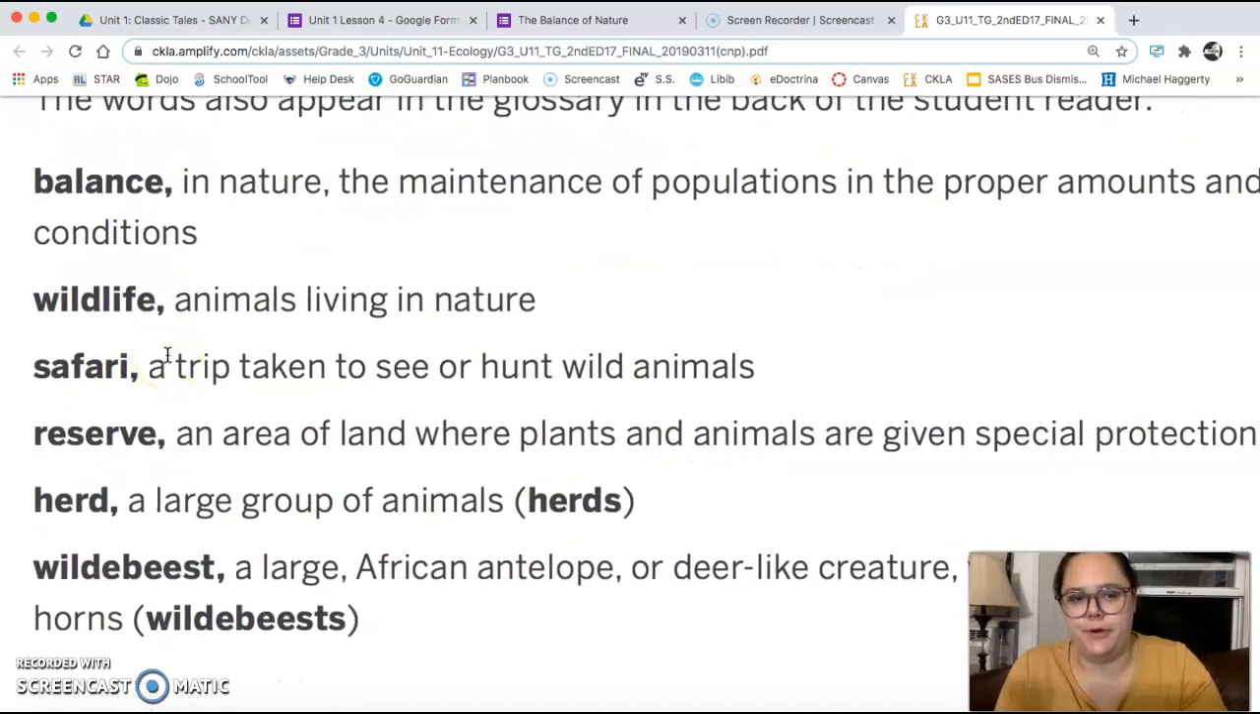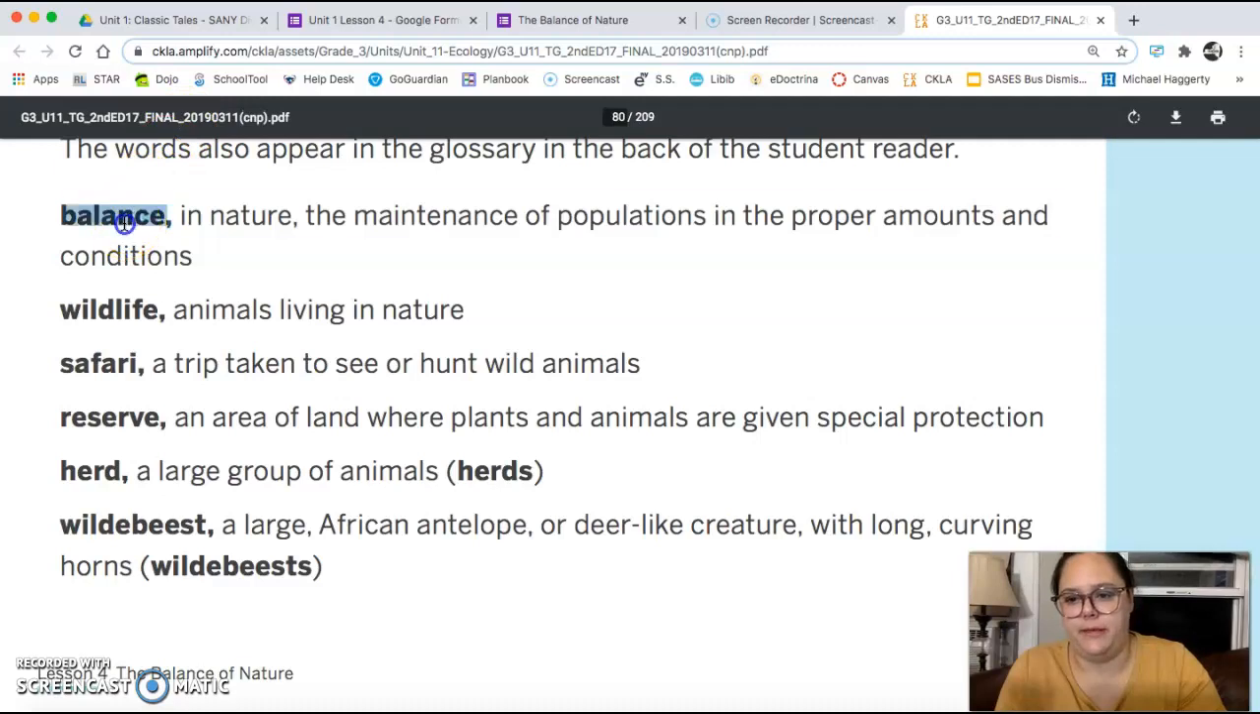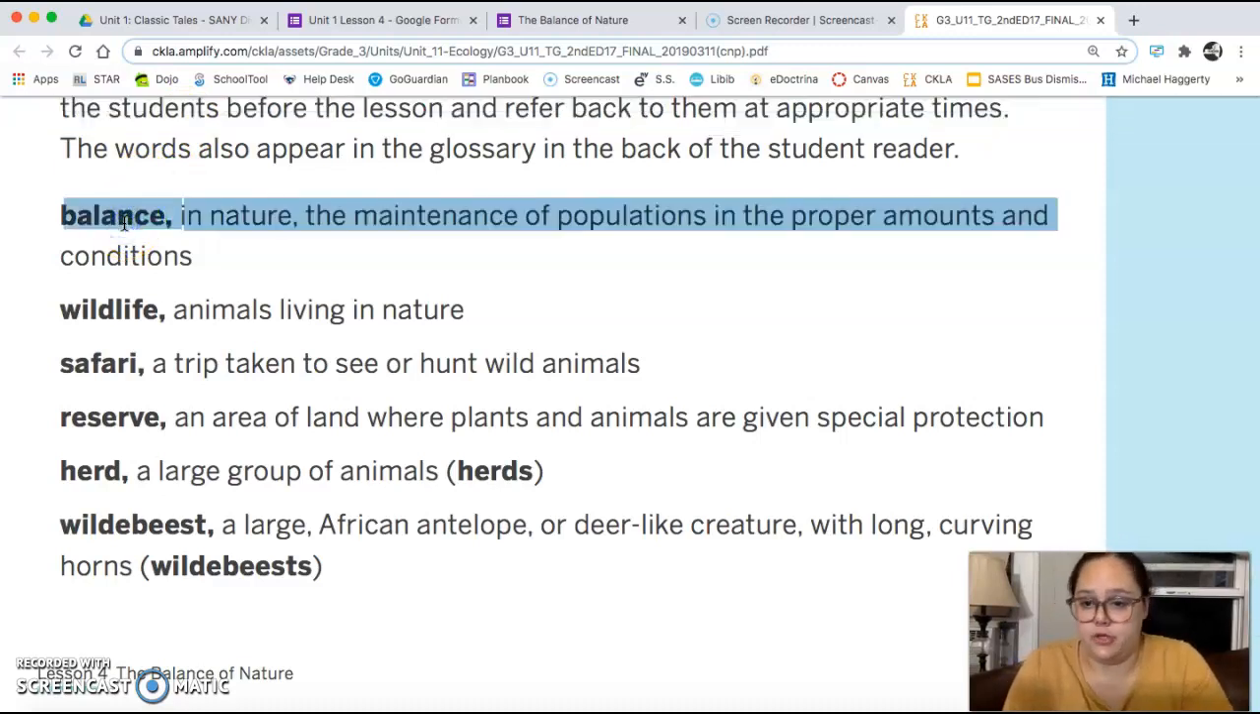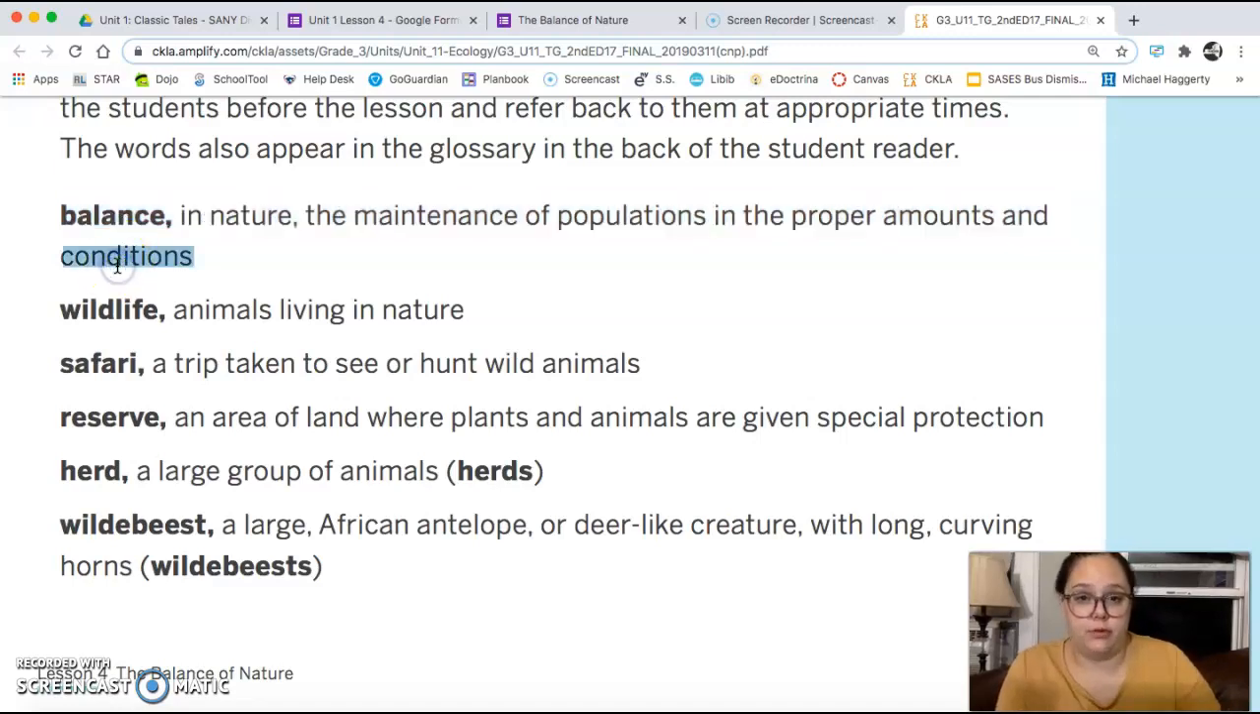Our first word is balance. It says, in nature, the maintenance of populations in the proper amounts and conditions. So there needs to be the right number of different types of organisms, and there also needs to be the right conditions, the right weather. Anything that's in the ecosystem needs to be proper for that specific ecosystem.